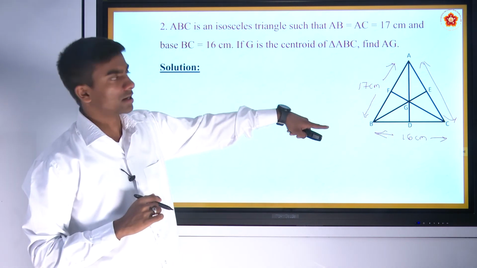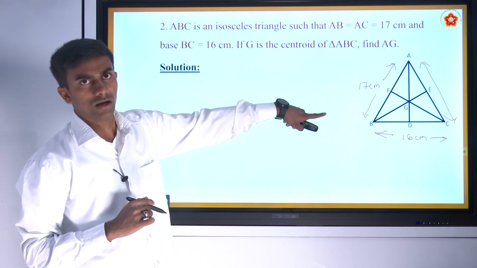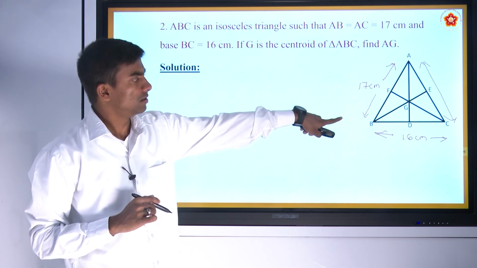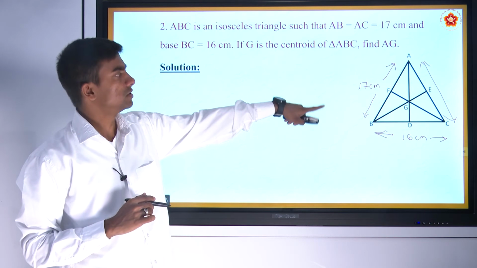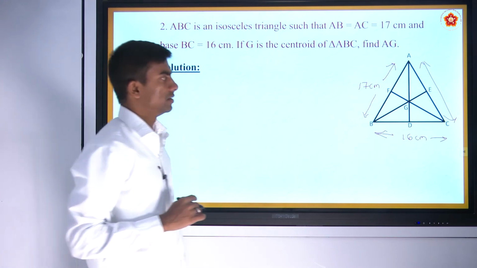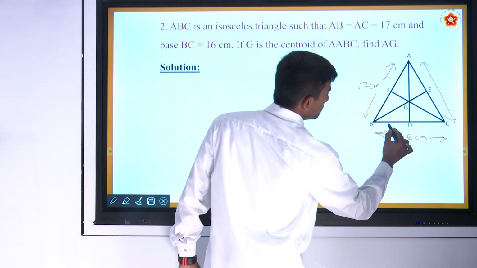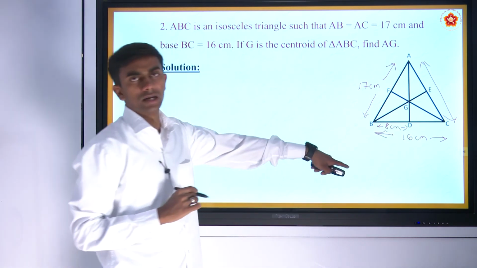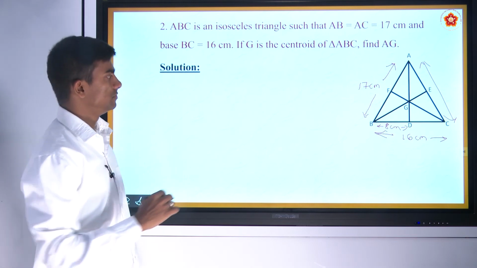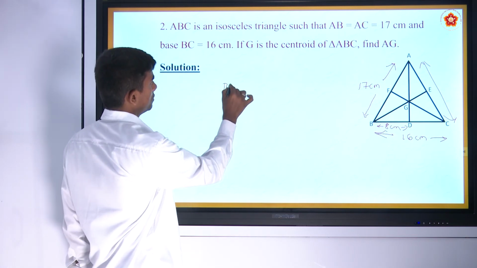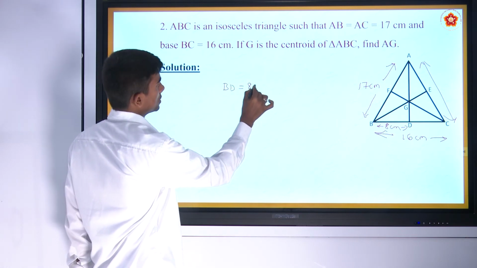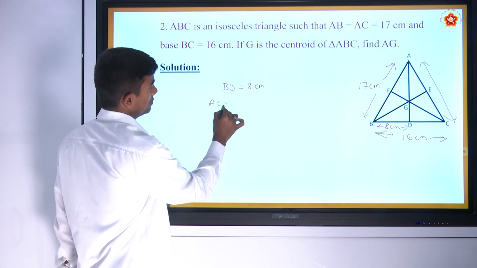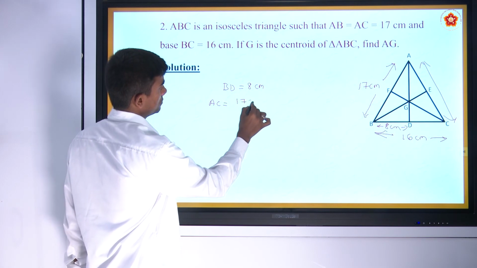Since it is an isosceles triangle, AD, the altitude, divides the opposite side BC into two equal halves. It is also a median, AD. So BD will be equal to 8 centimeter. 16 divided by 2 is equal to 8 centimeter. So we know that BD is equal to 8 centimeter and AC is equal to 17 centimeter.